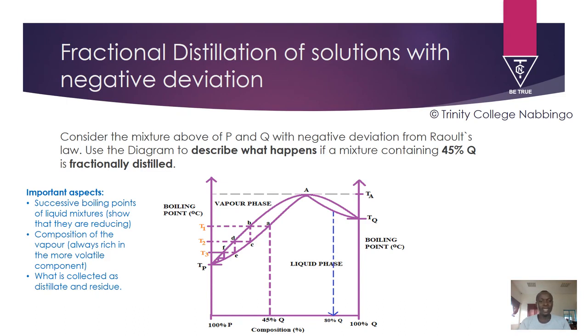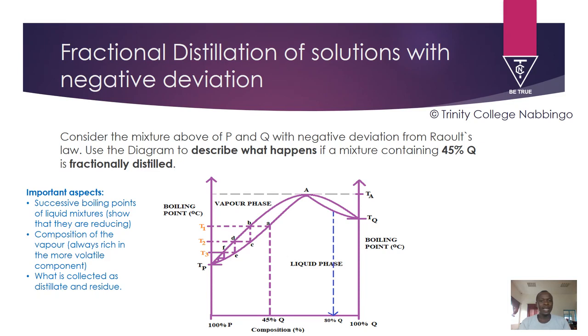And this liquid E, when it is reheated again in the fractionating column, boils at a lower boiling point, T3, to give off an equilibrium vapor at F with the composition higher in the more volatile component, P. Then successive cooling and reheating of the vapor leads to formation of pure P as the distillate.